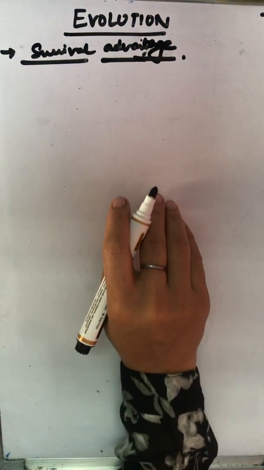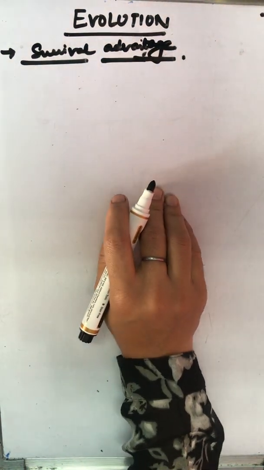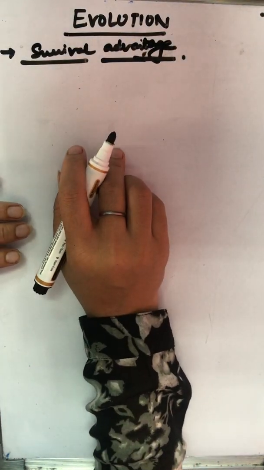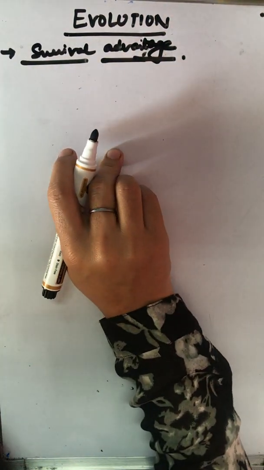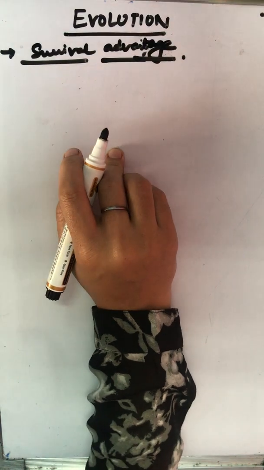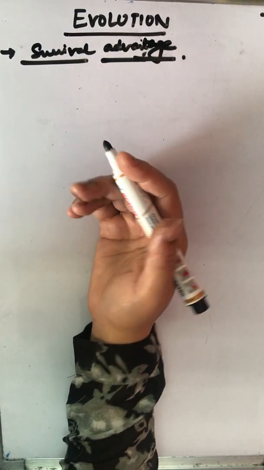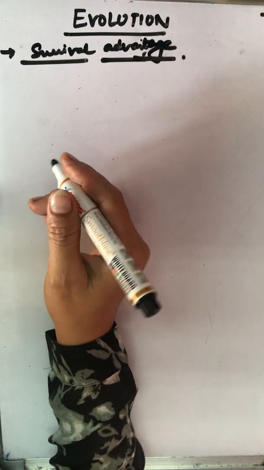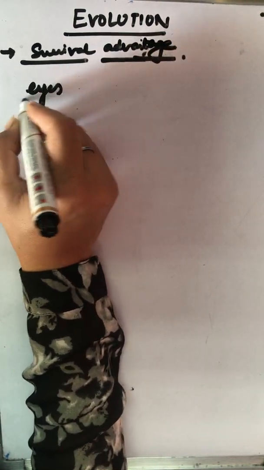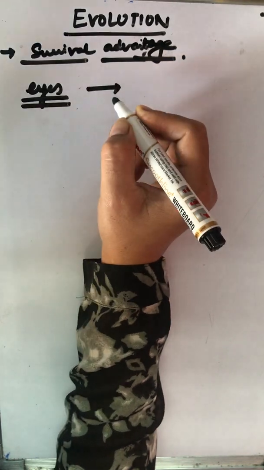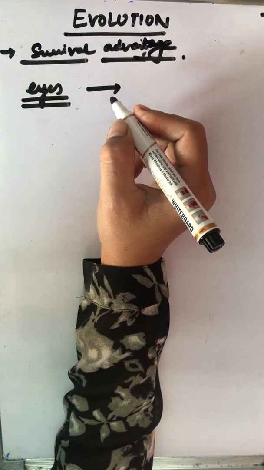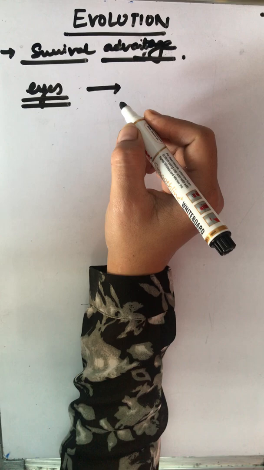So what about complicated organs such as the eye? Will it provide any survival advantage? How can we give an immediate explanation that we all have eyes and some organisms do not have eyes?